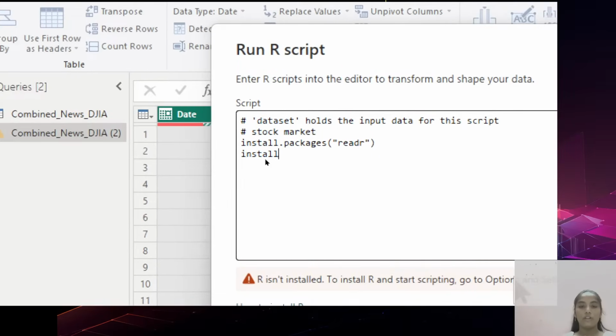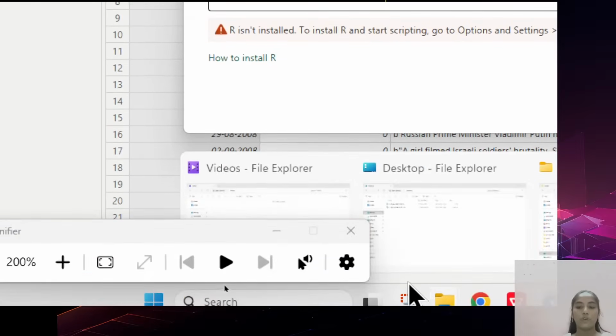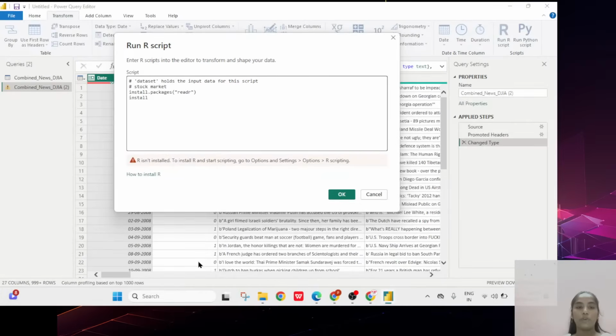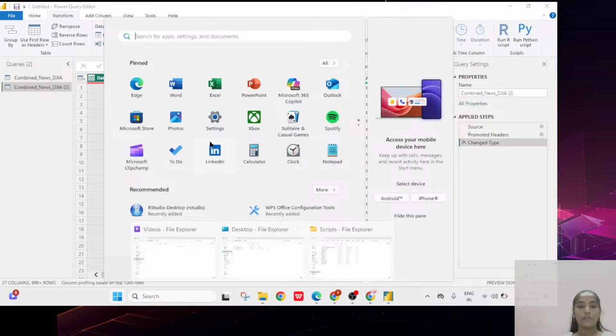The screen is just moving. I'll do one thing: I'll write the code in a notepad, then later I will show you the coding part, and I'll copy and paste it here itself. So that's why I'm opening that area. I'm clicking on cancel. First I'll write the code in a notepad, then later I will show you that particular requirement.